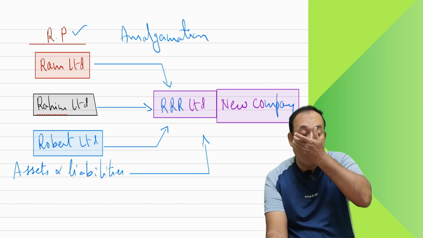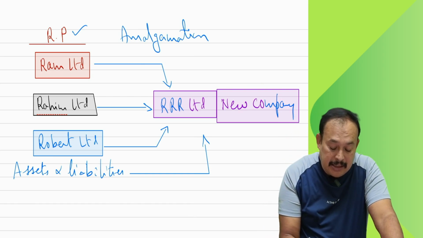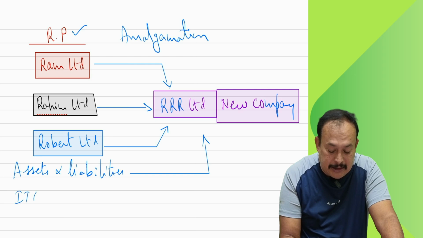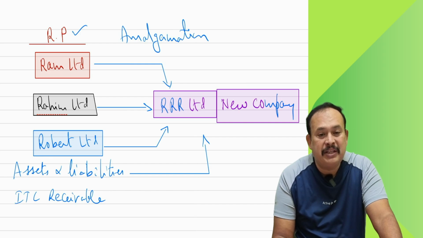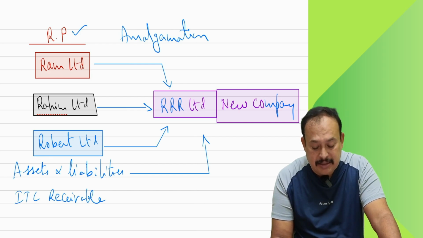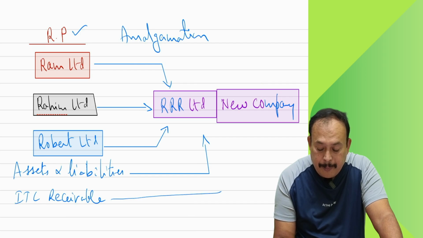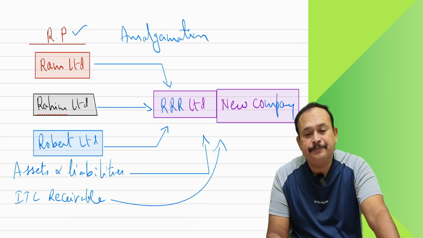In that case, the ITC, input tax credit receivable, one of the assets under the current assets, will become an asset of the new company.